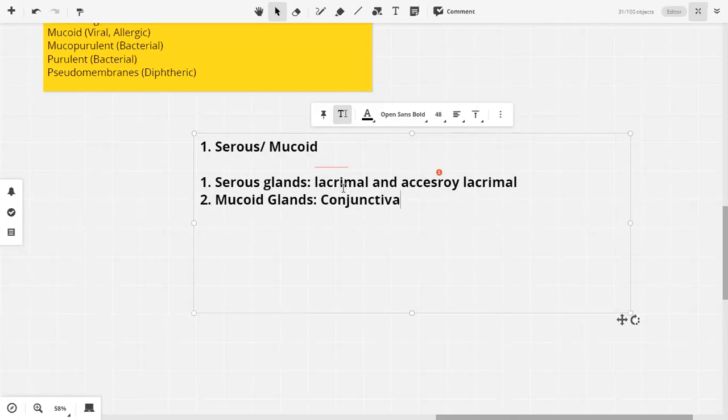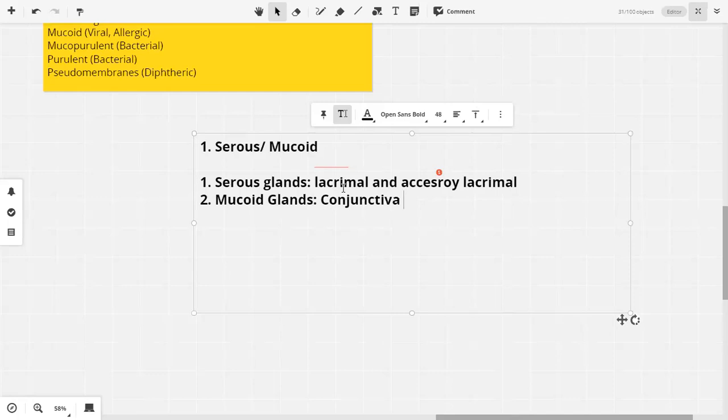Does the conjunctiva contain serous glands? नहीं. Serous glands are present as acini and they're not present in the conjunctiva. This is the reason why in conjunctivitis the discharge can never be serous because the serous glands are absent.